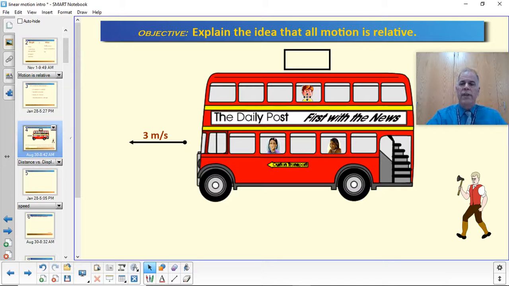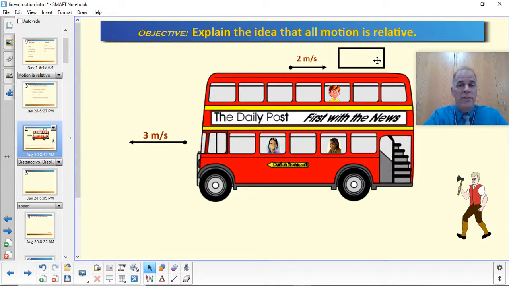Now, what if this kid starts walking, say, toward the back of the bus? He knows that his bus stop is coming up and he's going to have to get off soon, so he gets up out of his seat. He starts moving toward the back of the bus at 2 meters per second. My question is, how fast is he moving? See if you can come up with two different answers for this. How fast is he moving when he gets up out of his seat and starts moving toward the back of the bus at 2 meters per second?